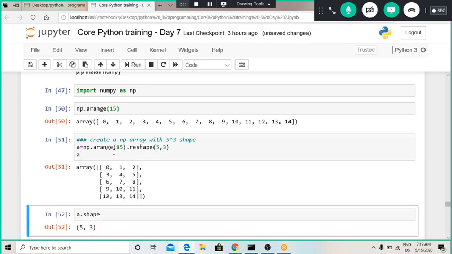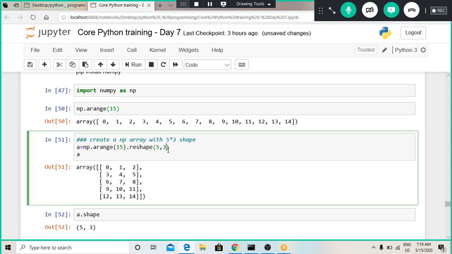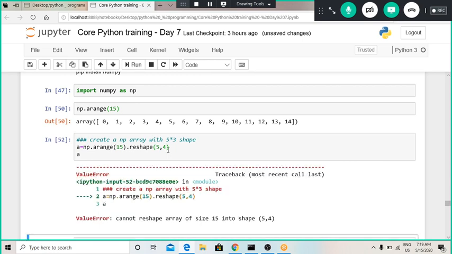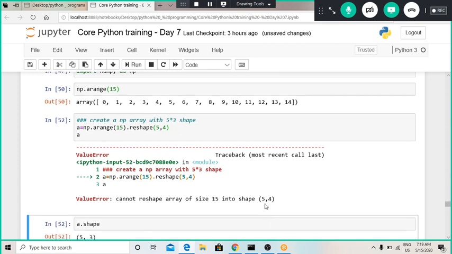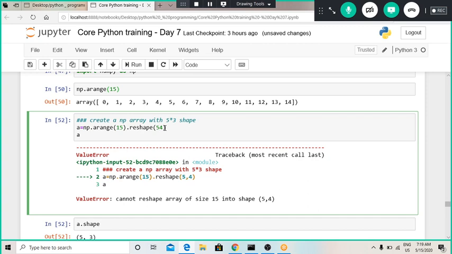Now if I write 4 over here, let us see what happens. It throws an error: cannot reshape array of size 15 into shape 5 cross 4, because the product of 5 cross 4 is 20, and that's why it cannot reshape. So let us reassign the value 3.